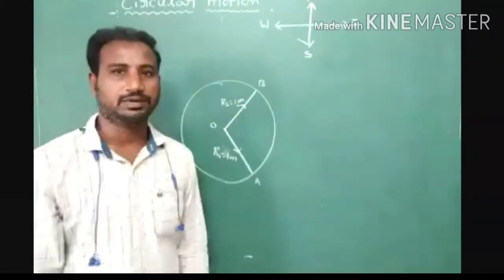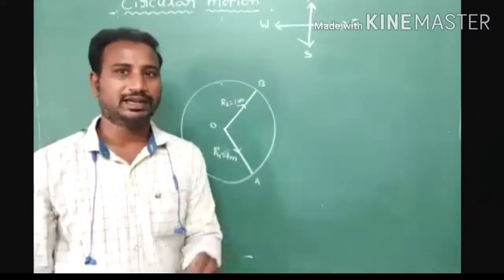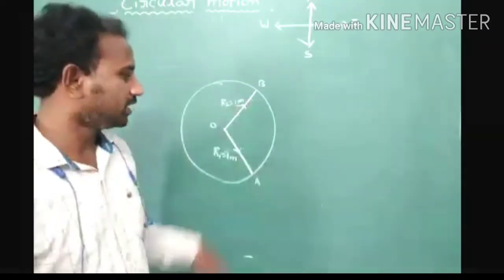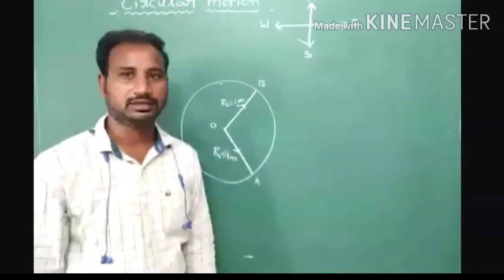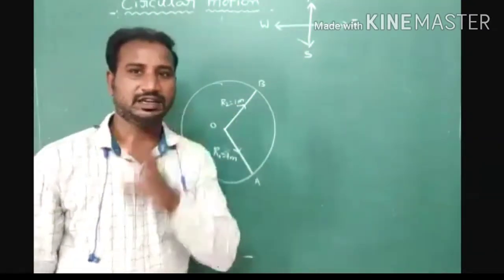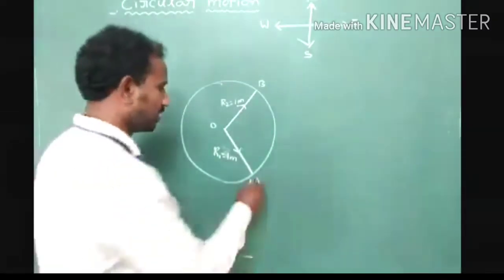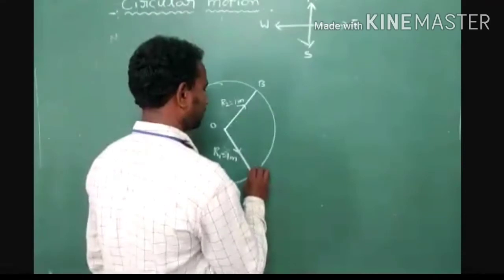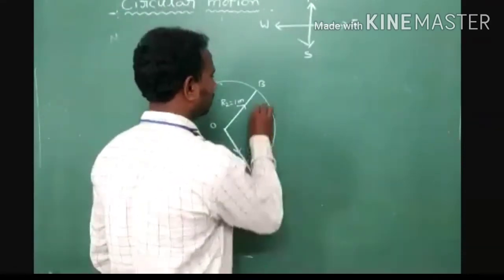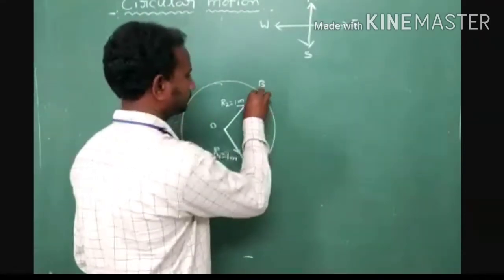Don't forget this point. What is that change in radius? Here radius changes only. What is that change in radius? Here, change in radius we have to represent from initial point to final point.